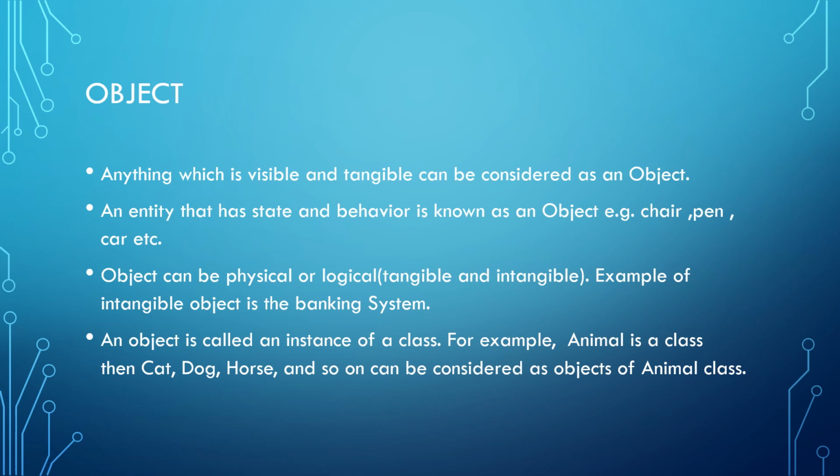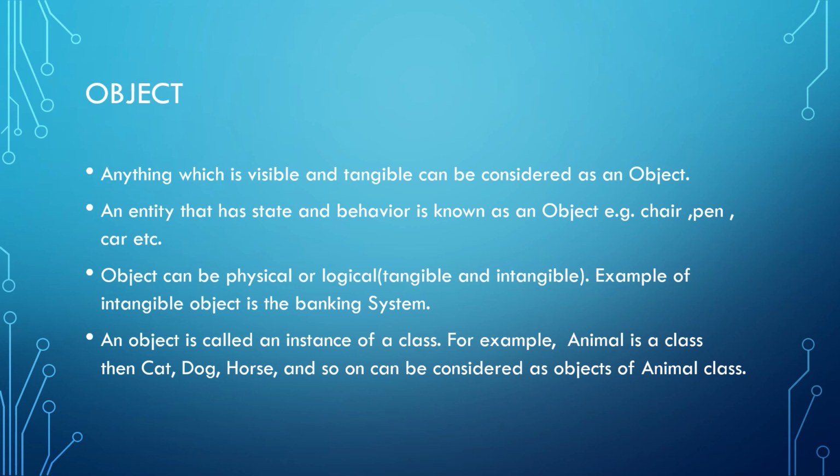But according to the computer, an entity that has state and behavior is known as an object. Examples: chair, pen, car. Objects can be physical, meaning you can touch them, or logical, meaning you can see but cannot touch. Example, a banking system. You can see the banking system but you can't touch it.